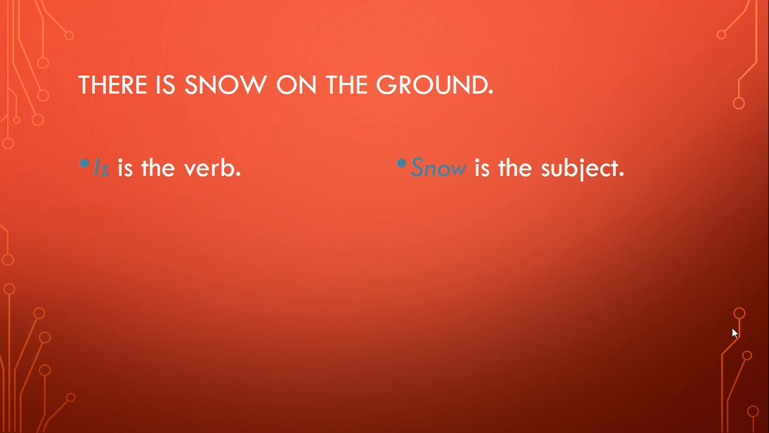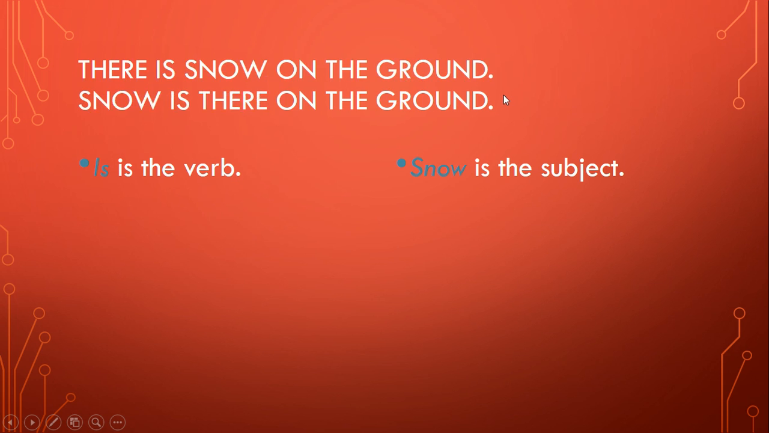So is the verb. It's a linking verb. It doesn't look like much of a verb. It's a linking verb, and snow is the subject of the sentence. Snow is the first noun that's in there, and it's conjugated with is. On the ground is different. Ground is the object of a preposition, and it's in a prepositional phrase. We could rearrange it and say snow is there on the ground. We wouldn't normally say that, but we could. And when we do that, it's a little more clear that snow is the subject, is is the verb, and it's in a more conventional structure.